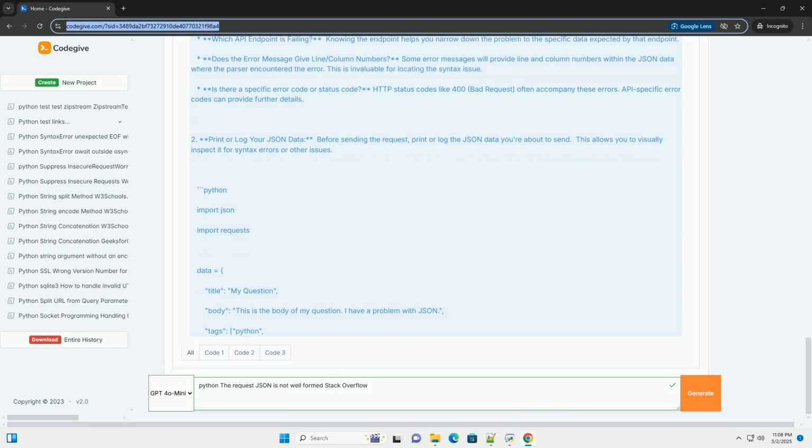Important notes and considerations. Authentication: the Stack Overflow API, and most APIs, requires authentication for many operations, like posting questions. The above example does not include proper authentication. You'd typically use OAuth 2.0. You'll need to follow the API's authentication procedures, get an access token, and include that token in your request headers.